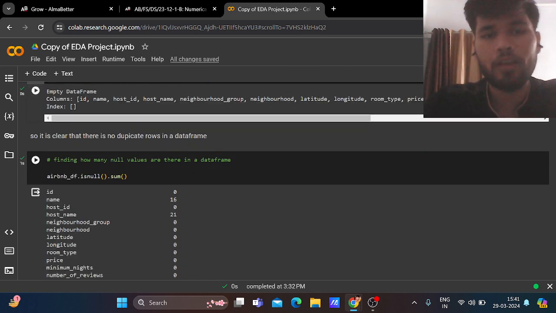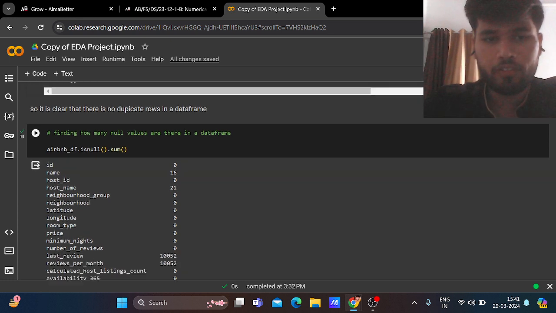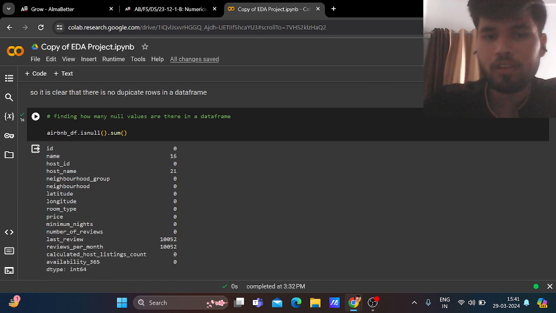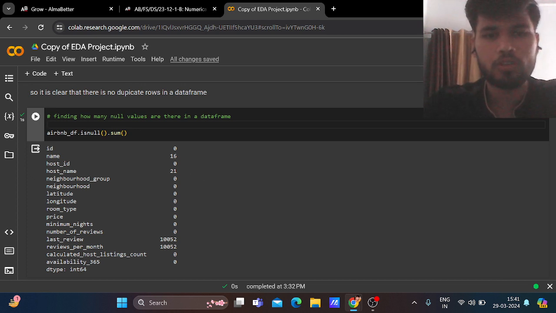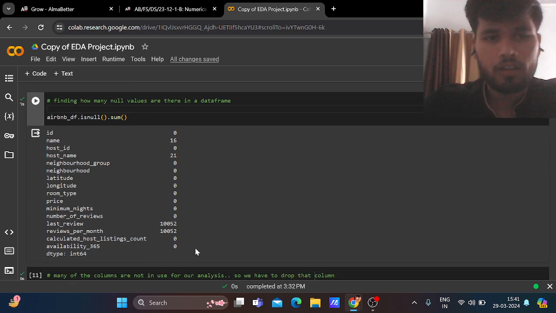Now, finding how many null values there are in a data frame is the most important thing. We get to know how many null values there are. So Airbnb df dot isnull dot sum function is there to tell us how many null values there are. Name has 16 null values, host name has 21 null values.